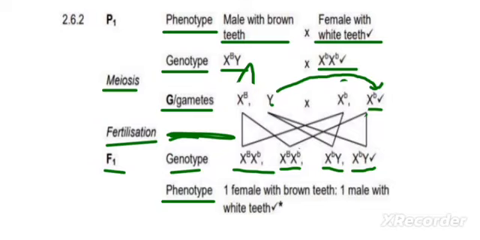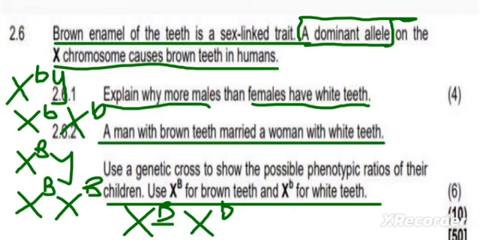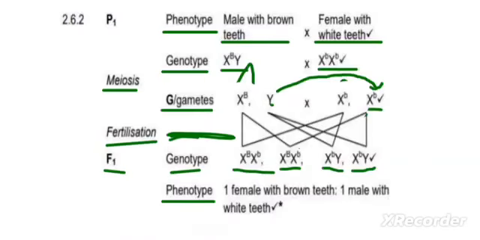So now let's look at the question. What was the question saying? They want the phenotypic ratios. So have we done writing the ratio? The ratio is two females with brown teeth to two males with white teeth. It means it is 2:2. Therefore, 2:2 is what? It is 1:1. So that is our phenotypic ratio.